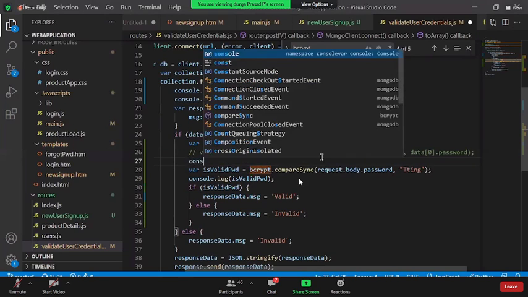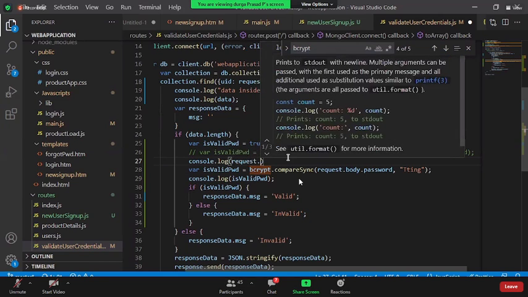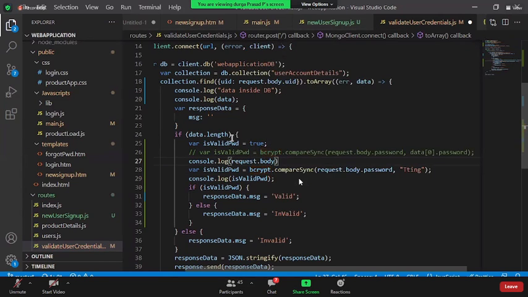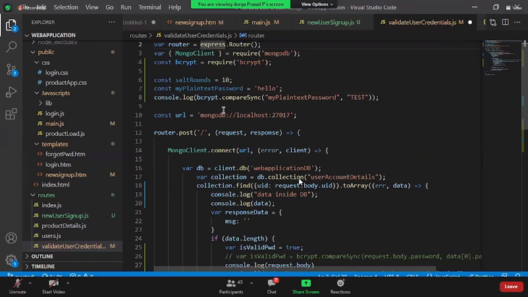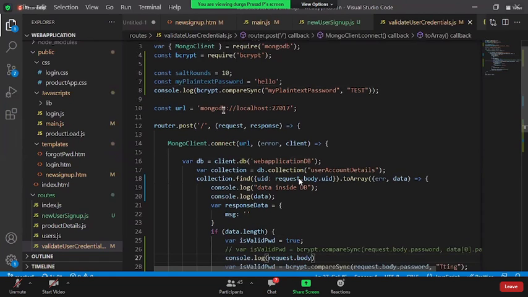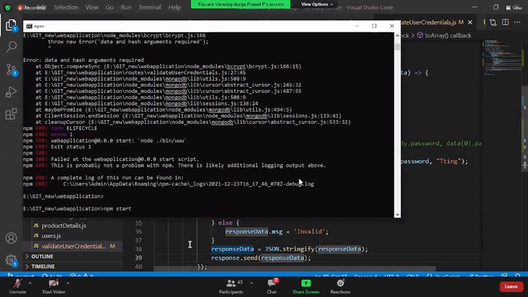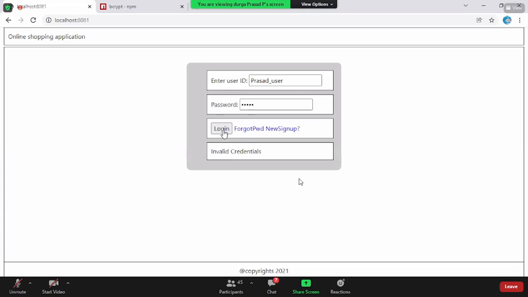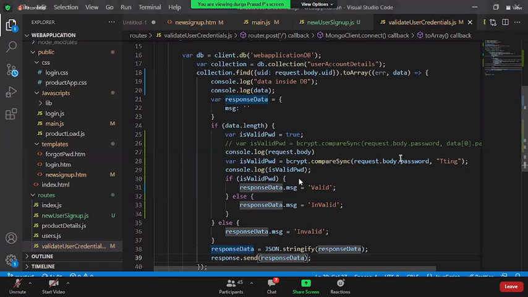Let us see what this guy is coming as, console.log request.body. Okay, so console.log request.body. Let us restart the server. Come back here. Once I click on login, nothing is coming. Oh my God. See here, the password you gave is PWD and we are looking for PASSWORD.